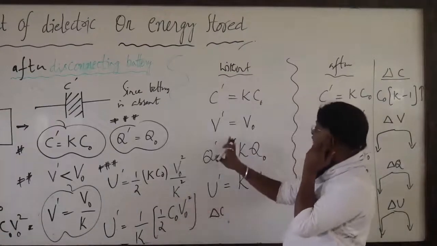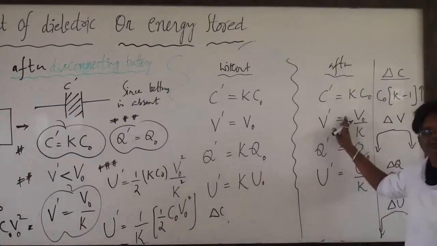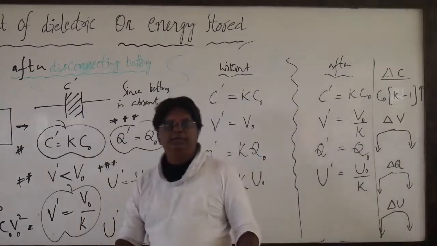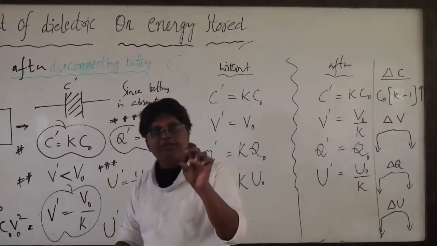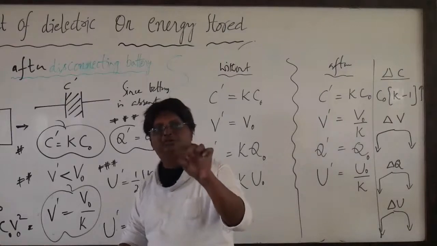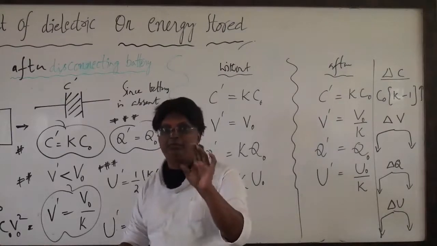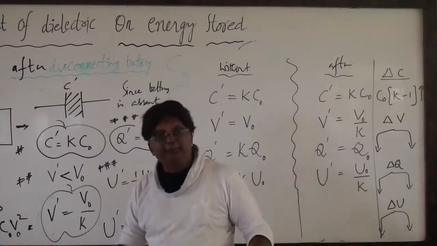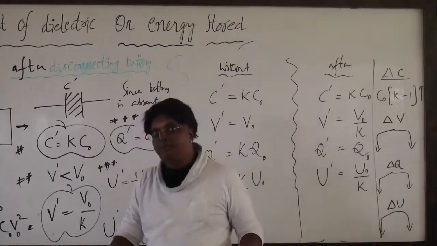Here it is the case of increase in the energy and here it is the case of decrease in the energy. So remember, capacity is increasing, and the charge and energy depend upon the given condition, whether the charging device is disconnected or not.